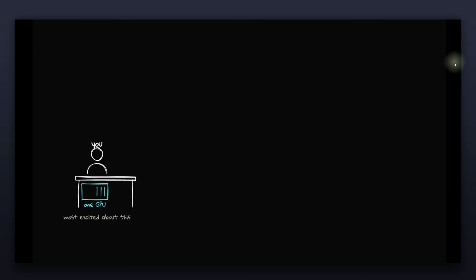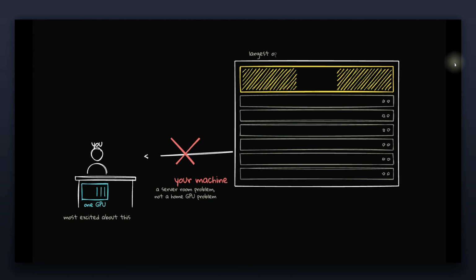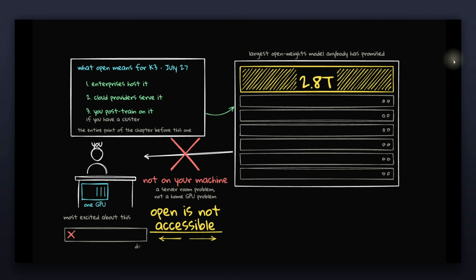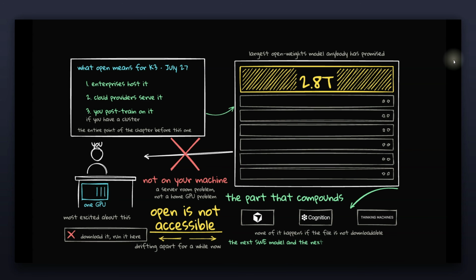I don't think this changes much if you are interested in local models, because you can't run a 2 or 3 trillion parameter model on consumer hardware. This model is really geared toward enterprises who are going to be able to post-train this for their own purposes. If you're going to be using it, you're probably paying less compared to some of the other closed source models, but your data again is not private. You are really at the whims and desires of the inference provider. So keep that in mind when you are using any model, whether it's proprietary closed source or open source.